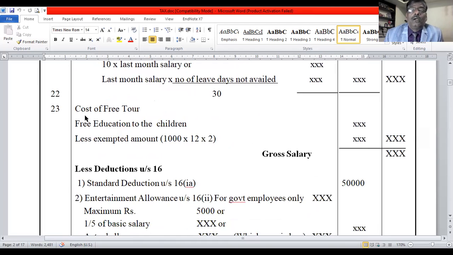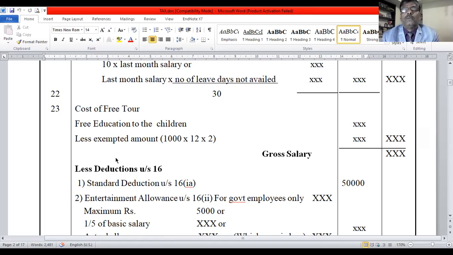Okay. Cost of free tour. Cost of free tour is an exempted perquisite. There is a limit, I already explained. Then free education.